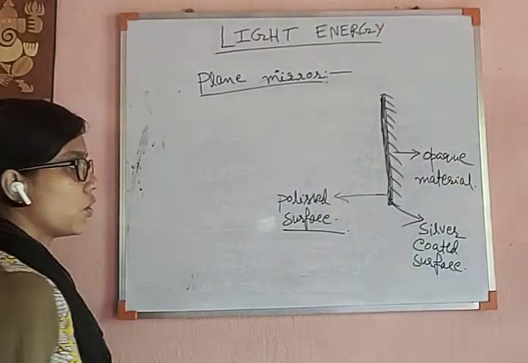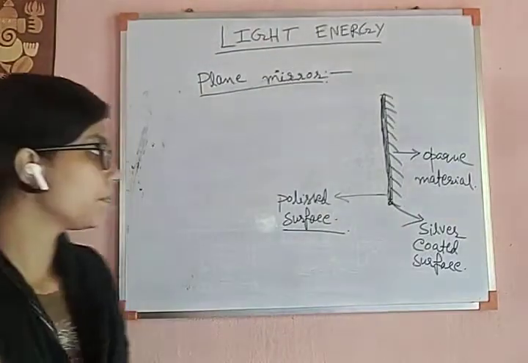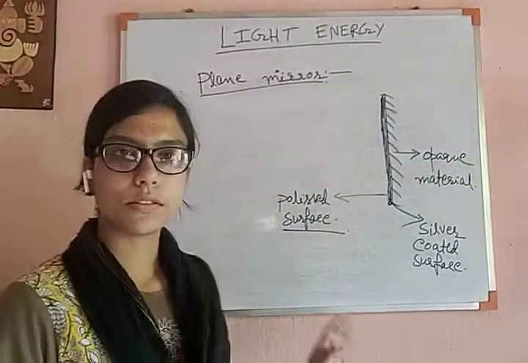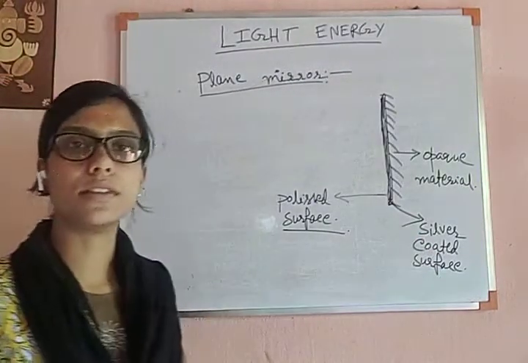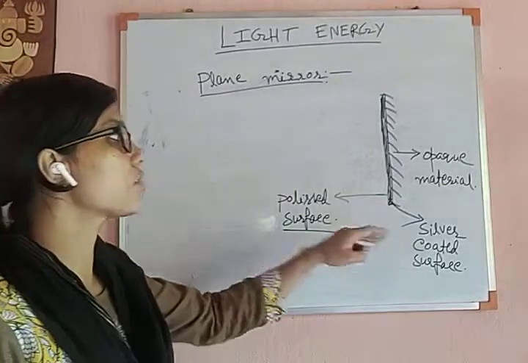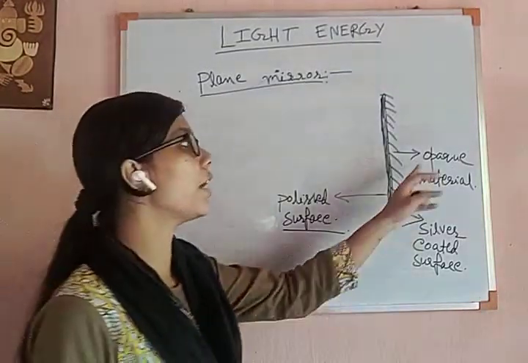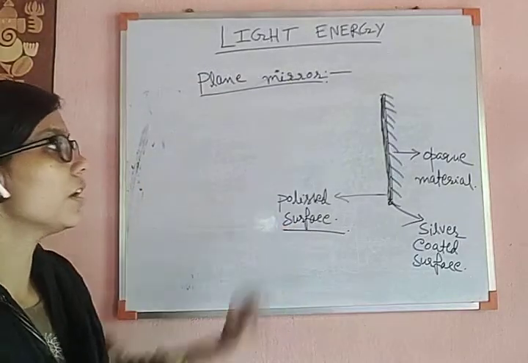So three kinds of things are there. One is the polished surface. Next is the silver coated surface, or you can say silver surface. And to protect that silver surface, it is covered with an opaque material.